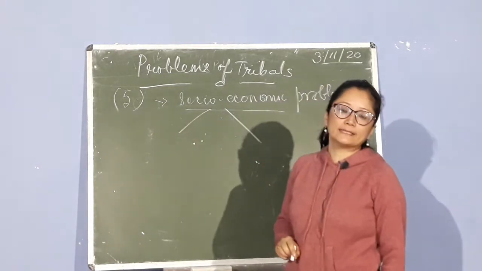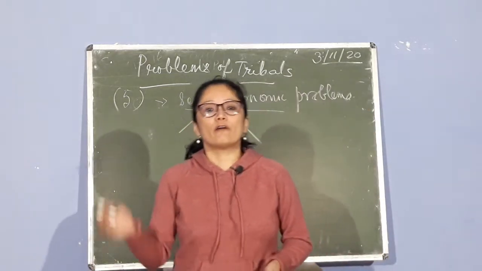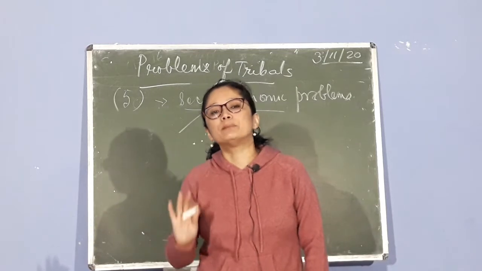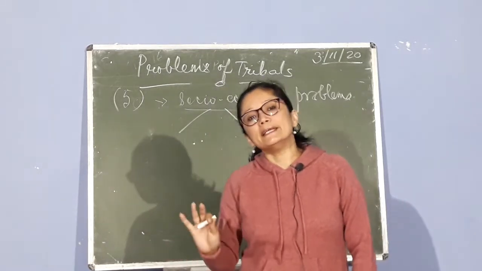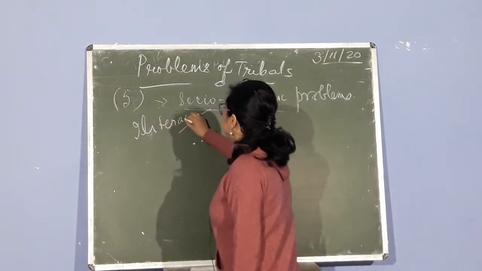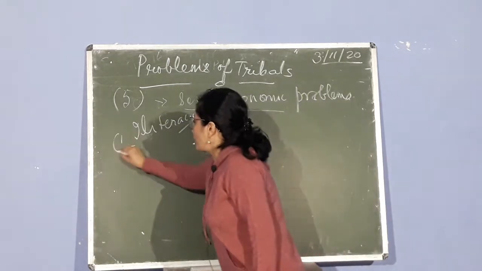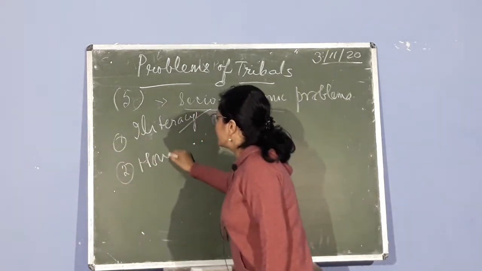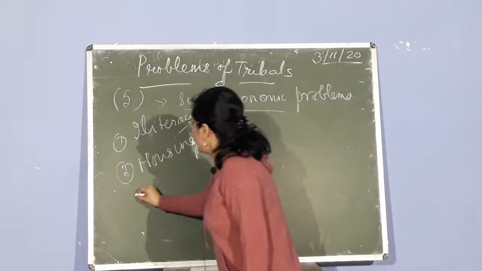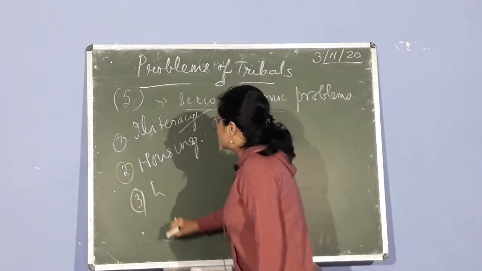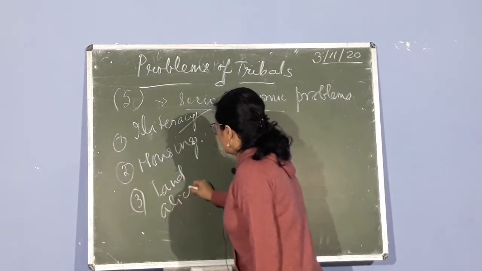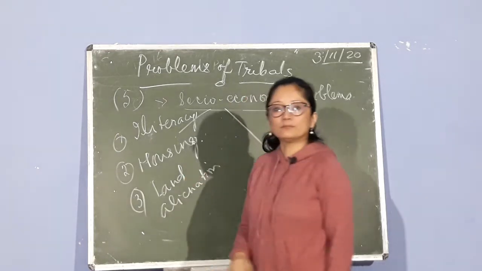Now please look over here. This is a mixed bag. It is a mixture of social and economic problems. So you can explain or discuss any social problem. For example, you can talk about illiteracy. In the social problem, you can talk about housing problem, something that is easier for you to remember. Or you can talk about problems like, I'm going to write here, land alienation. This is another problem.